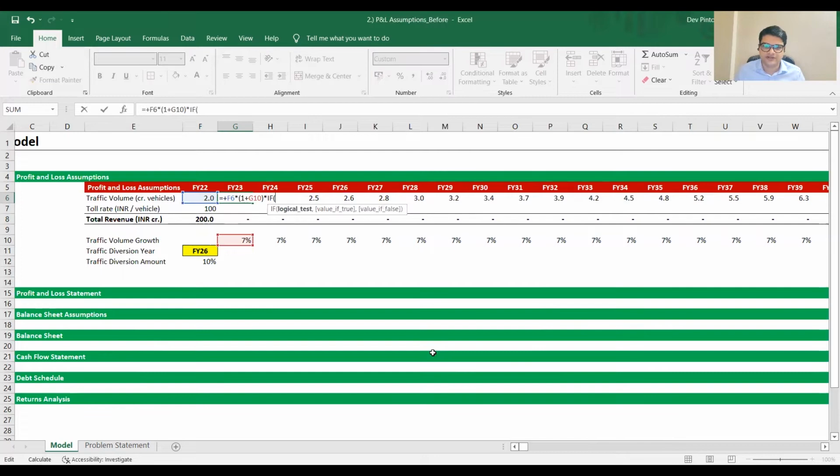So if this year is equal to this, right? What happens in that year? You have 90% of your traffic because you lost 10% of your traffic. So that's 1 minus 10%, correct? And if that's not equal to that, then there's no diversion, so let's assume it to be 0. So everything has gone to 0. Why is that the case? If this is equal to this, else 0.